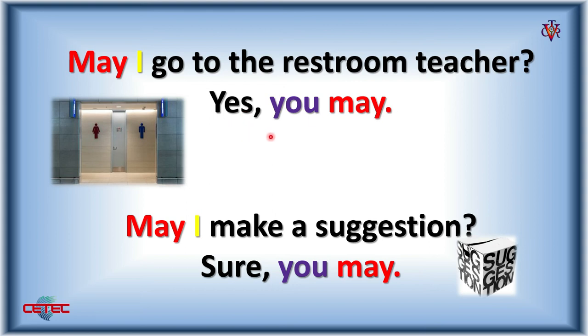Here, the teacher is answering. Here, the first person who asked permission is maybe a student. May I make a suggestion? Sure, you may. Don't forget, may, subject, verb, complement.